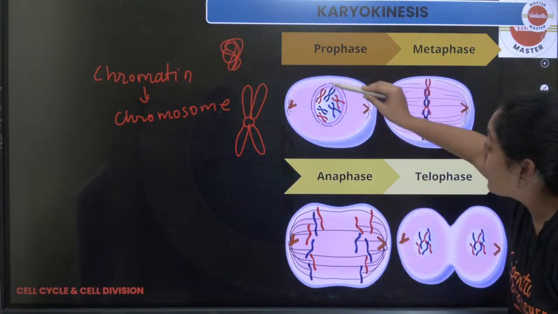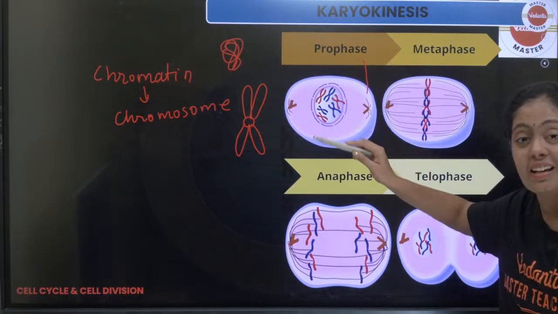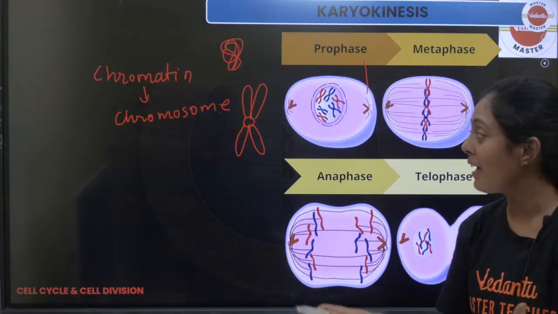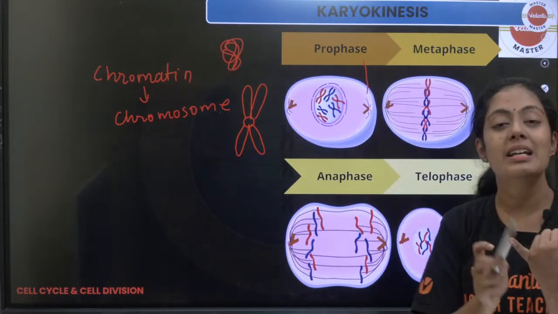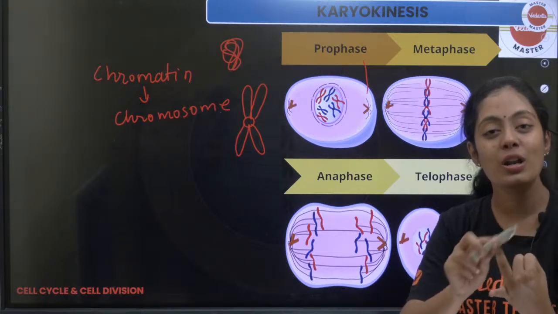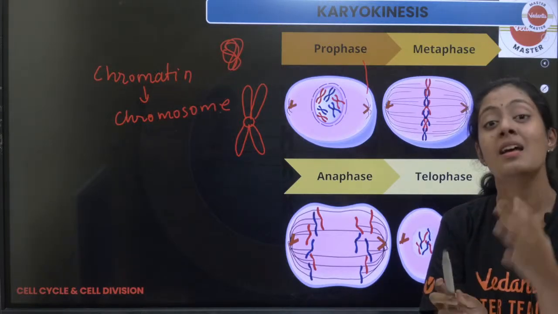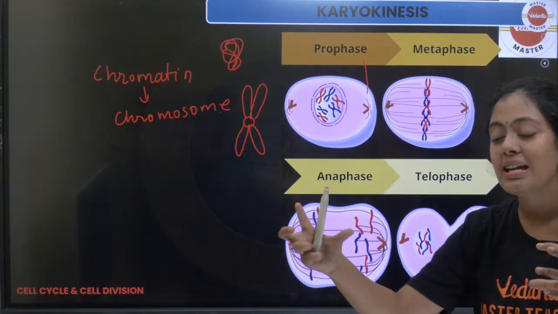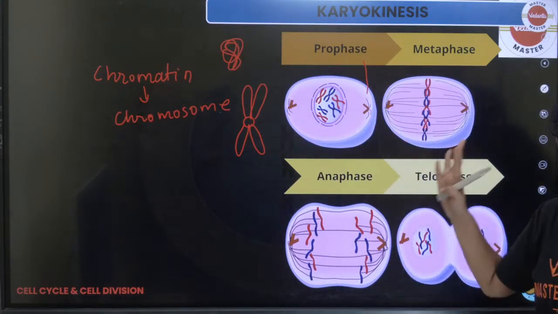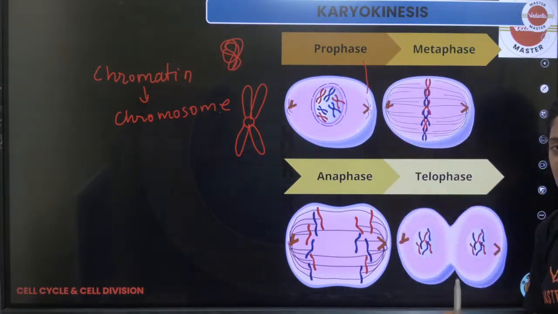You can see the nuclear membrane is disintegrating. All the cell organelles disappear. Okay, so enna nadakudhu unga prophase la, it is the dissolution of your nuclear membrane. Okay, all your cell organelles will disappear and the chromatin will condense into chromosome. Idella da pasangla prophase la nadakudhu. Ipo metaphase la enna nadakudhu pasangla?